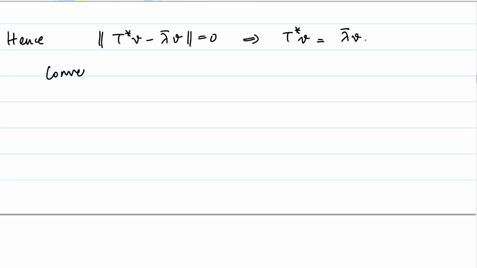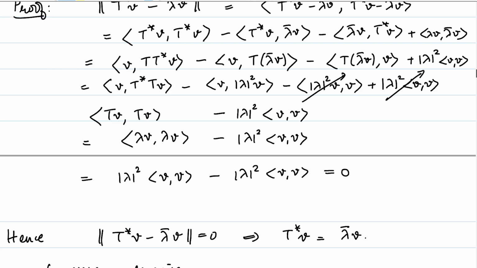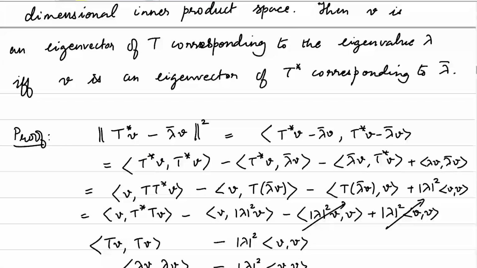The converse is an exercise for you. Either way, it's a simple observation though. And with that, we have established that the eigenvector of T will also be an eigenvector of T star. In fact, the eigenvectors of normal operators behave in a very special manner. So, in the next proposition, we will capture exactly that.